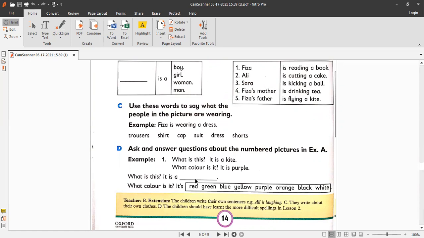Okay. And for question number 1, there are 2 questions. Two questions are included in number 1. So you will write number 1 for before 2 questions. For example, this is question number 1, part A, and this is part B. You can also write it like A and B part of question 1, right? So this is question number 2. You can write it on your copy, or you can write it here. What is this? It is a wall. So write it WALL, wall, small letter w. Okay. And its part B is, what color is it? So it's white, right? It's white.